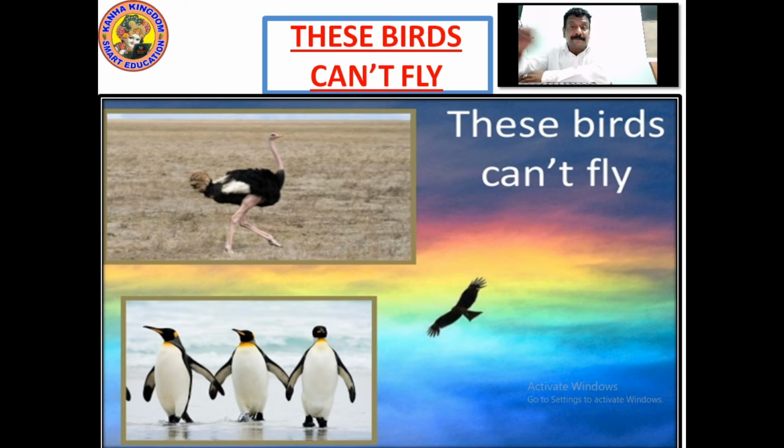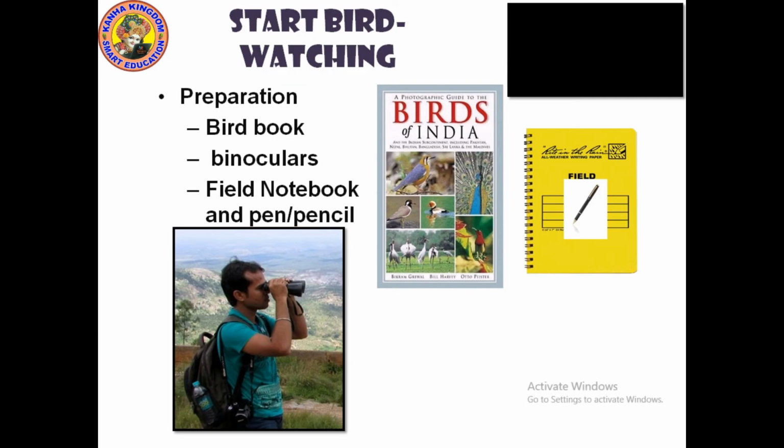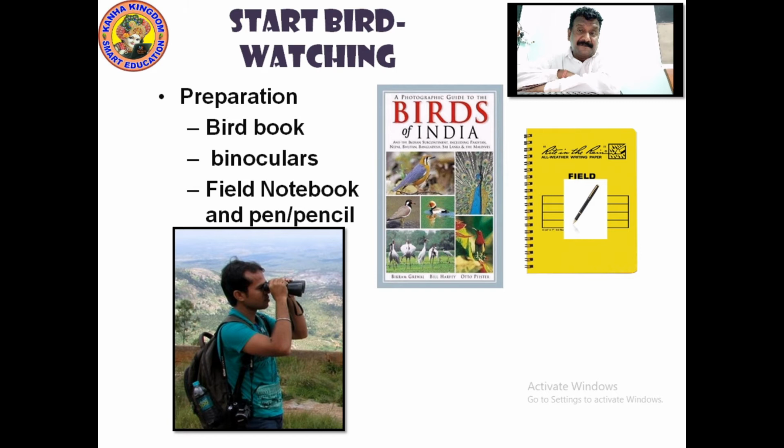So you need to know. Write this down. For knowing about birds better, what I would tell you personally is to start bird watching. What all do you need for that? Do some preparation. Write it down. In the left column, please write this down. Get a bird book, Birds of India. There is a book called Birds of India.